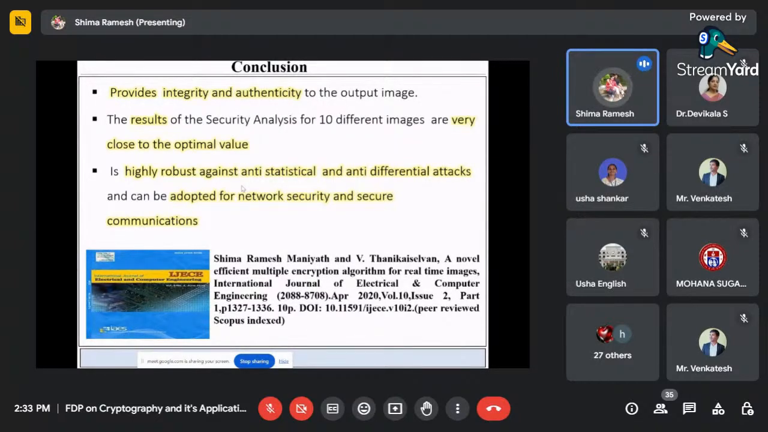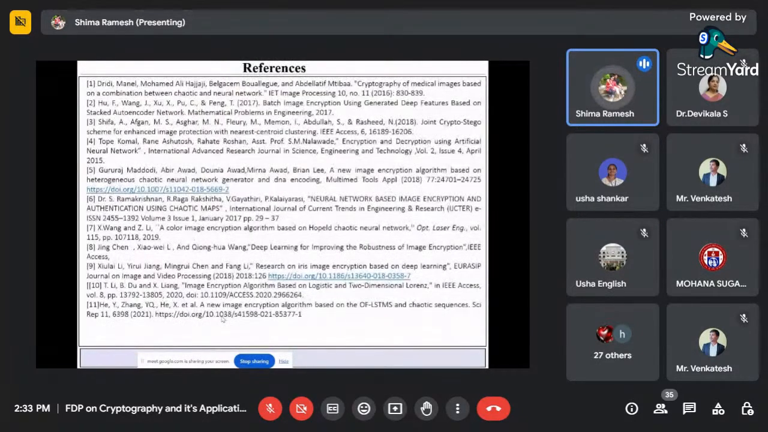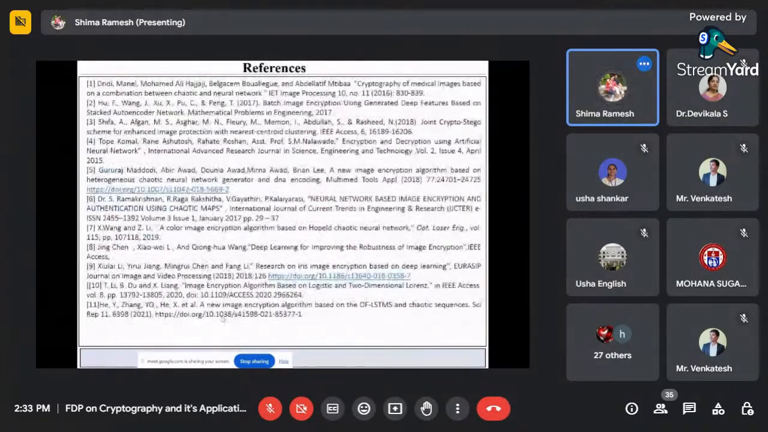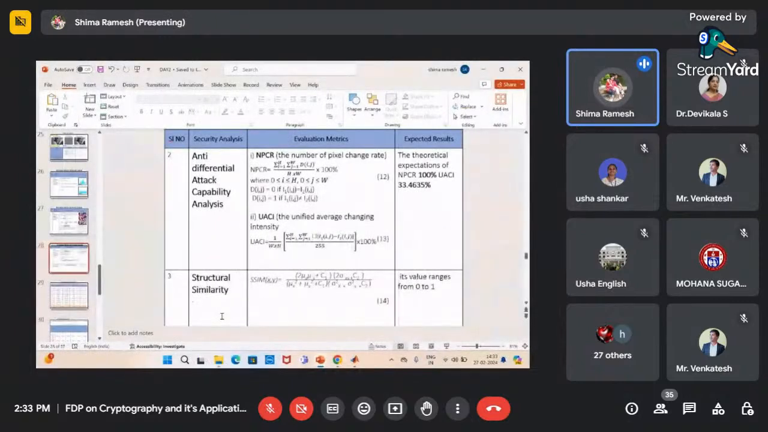This work has been published in the International Journal of Electrical and Computer Engineering. It's a good journal and it's Scopus indexed also. That's about this work. These are my publications related to this work, and references. So, any doubt in this work or anything you want to discuss, we can discuss now.